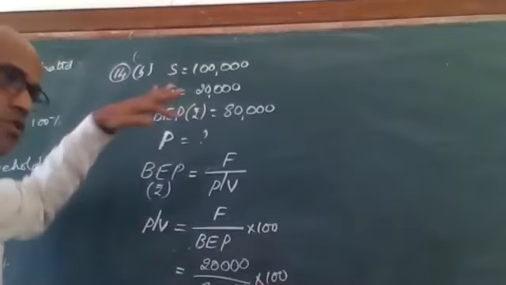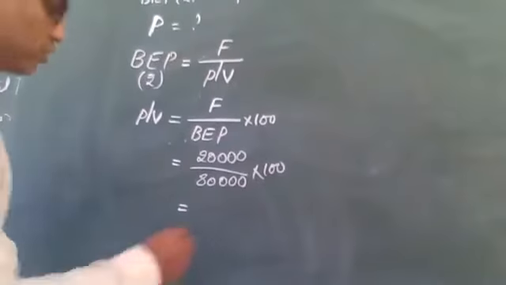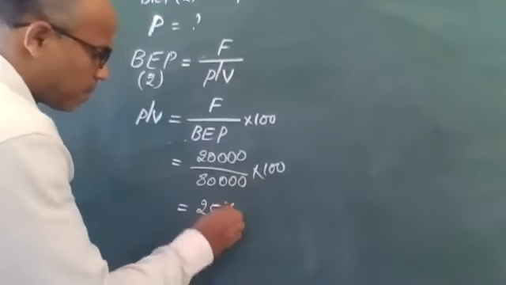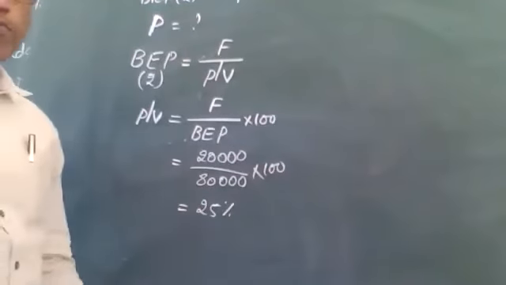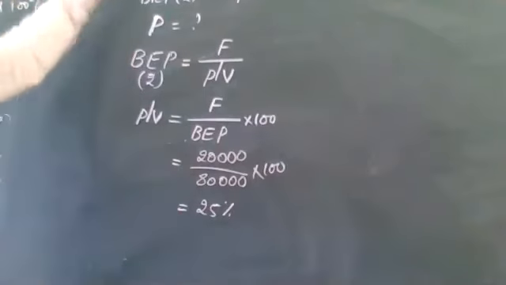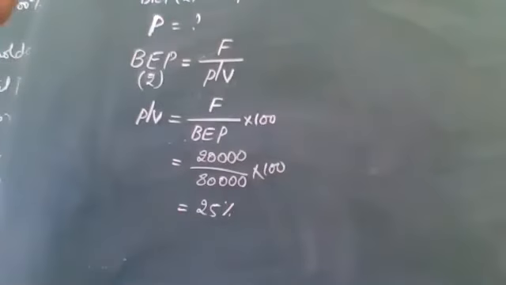Expressed as a percentage, 1/4 — that is 20 by 80. 1/4 means 25%, isn't it? Sir, why did you find out PV ratio? You didn't ask PV ratio, he's asking profit now. Yes, that's what I'm telling you.